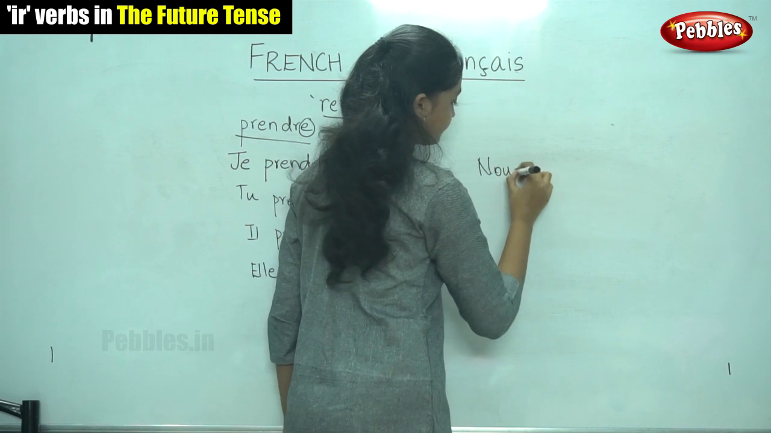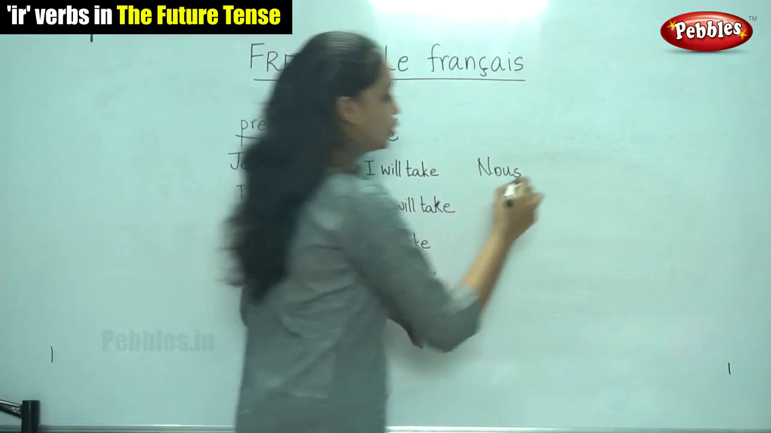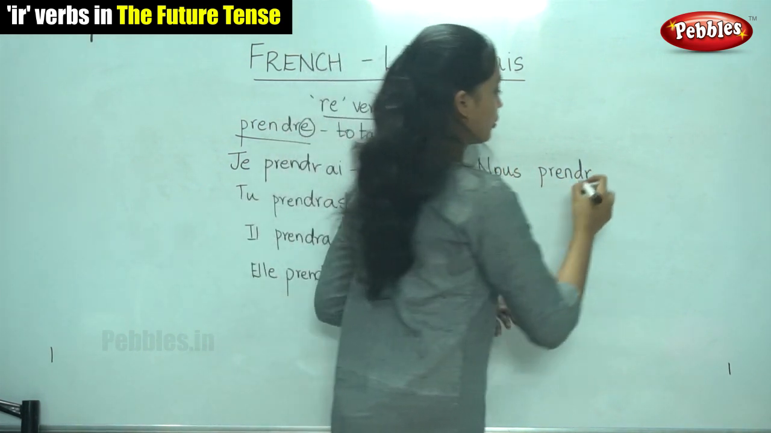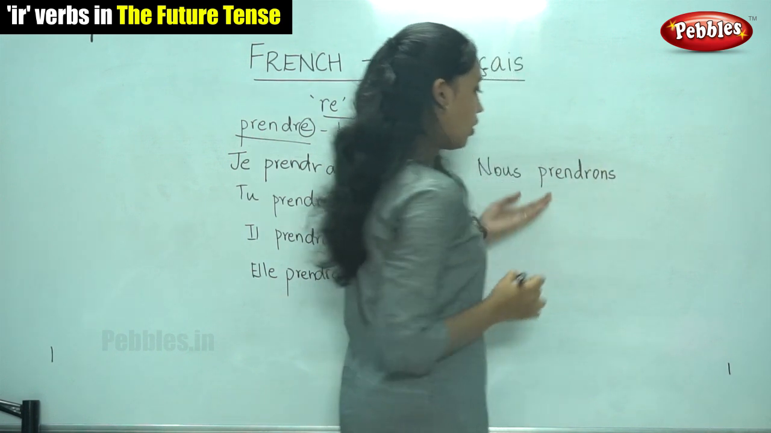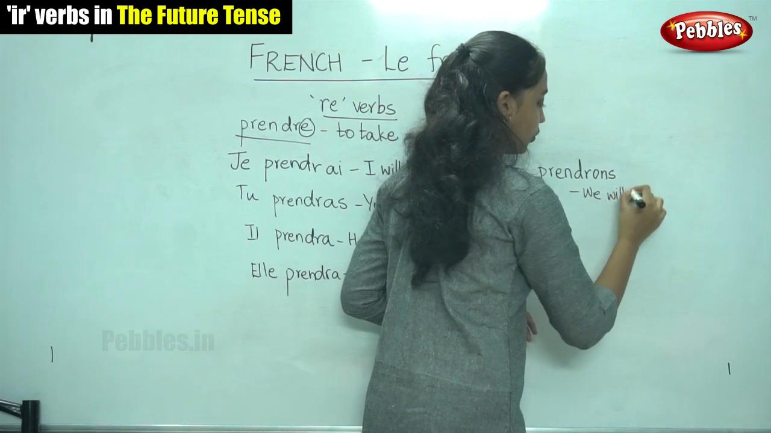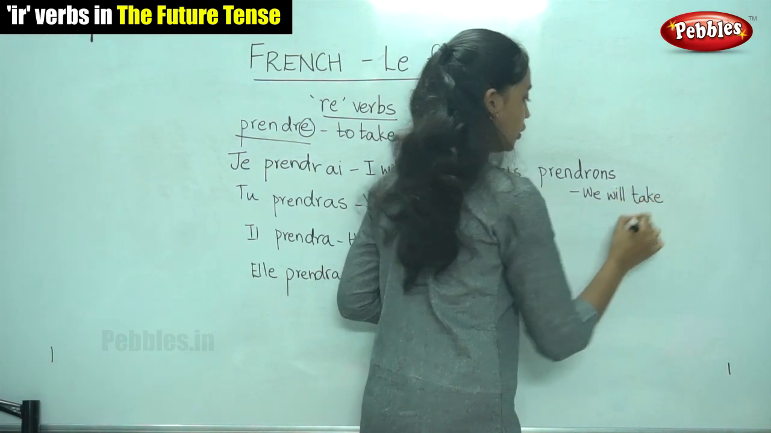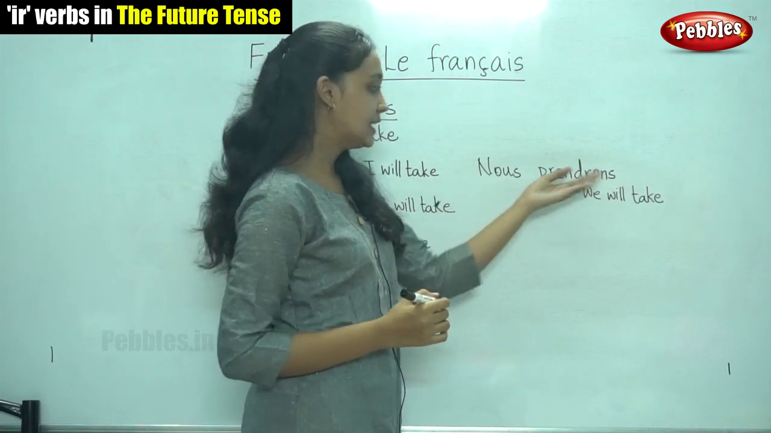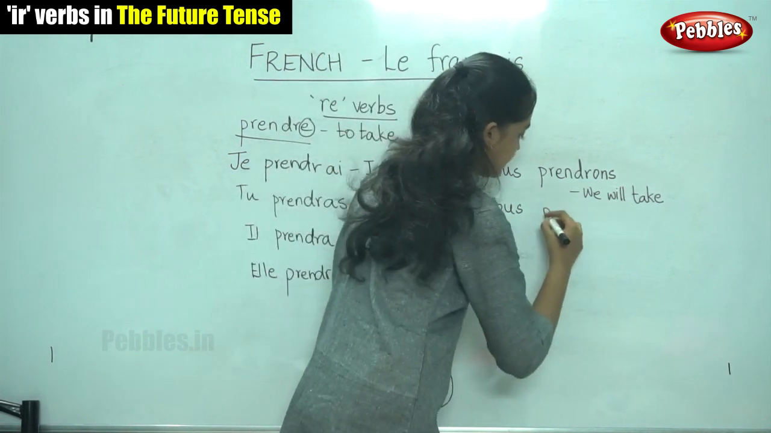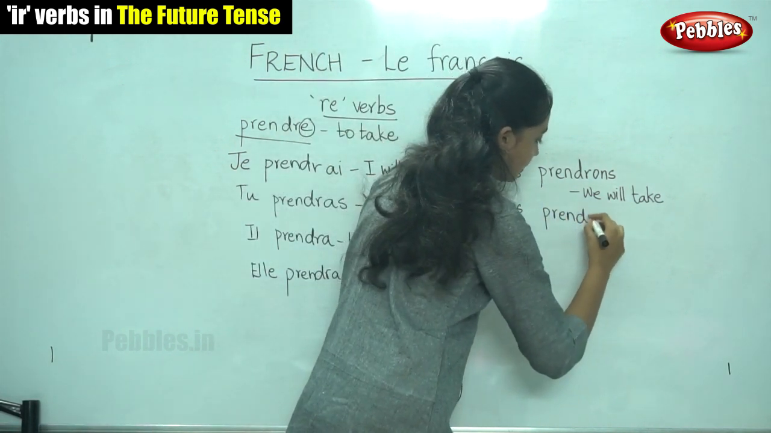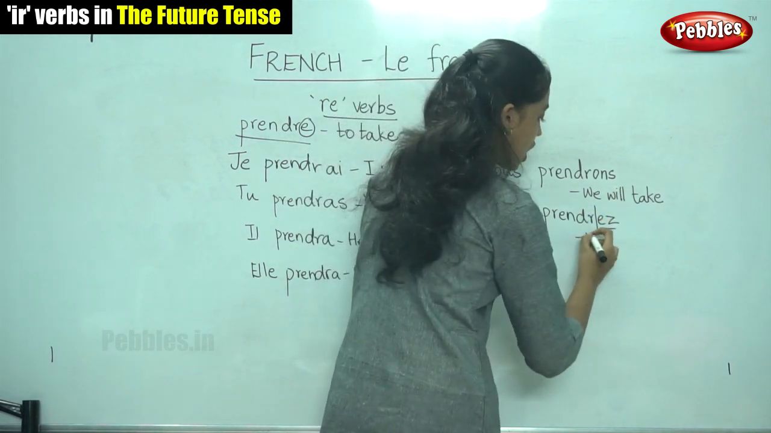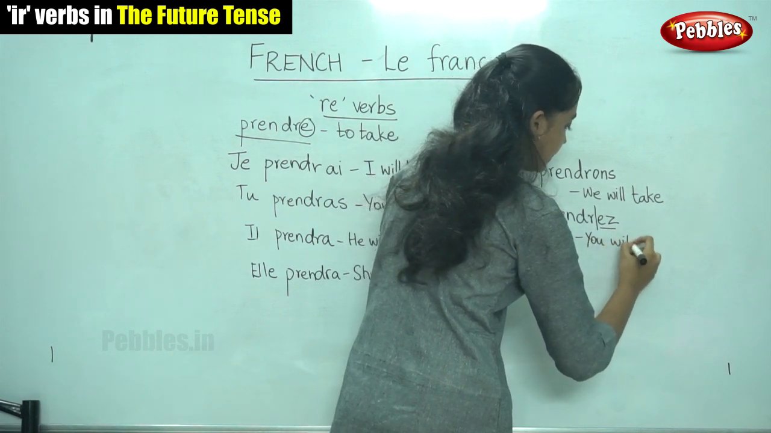For nous, it is nous prendrons. We write the stem followed by the ending ONS. This means we will take. Nous prendrons. We will take. For vous, yes, it is vous prendrez. We write the stem plus the ending. It means you will take.